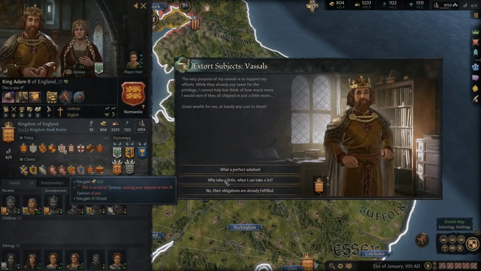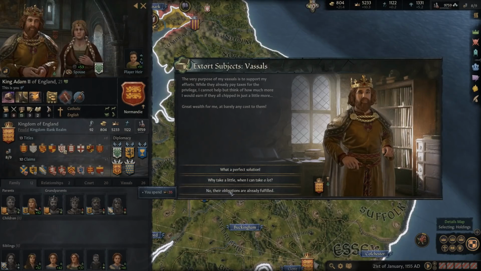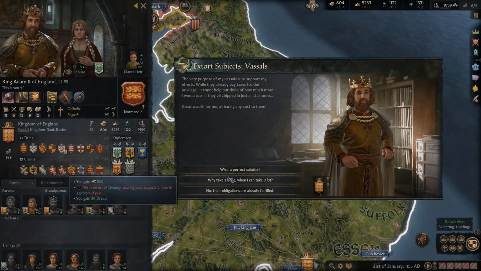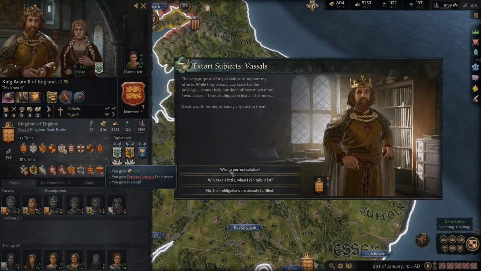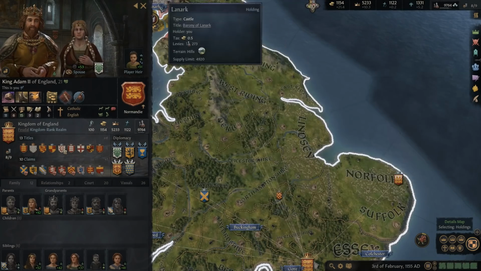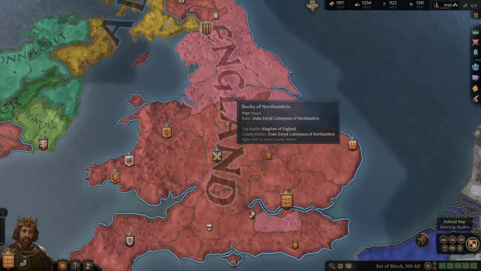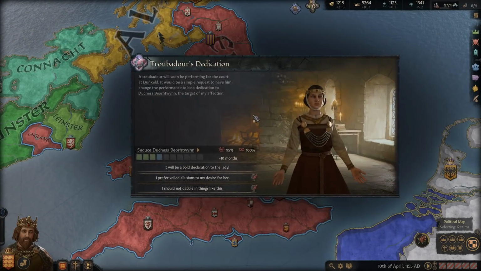We can say, why take a little when I can take a lot? And we'll gain 520 gold. It is tyrannical though, and we'll also gain a lot more dread. Or no, their obligations are already fulfilled. I'll say, what a perfect solution here. He's not an idiot, and he's not greedy. So we're going to do this one. So we'll get another opinion hit, and we're almost to the gold that we need to create our empire.